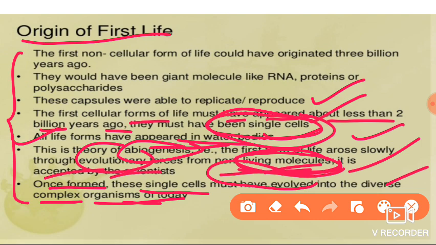If they are experimentally proved, only then will the scientific community accept them. Without experimental proof it is not possible. And this chemical evolution is somewhat proved, so till now we believe in chemical evolution.